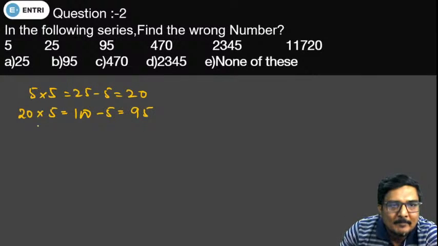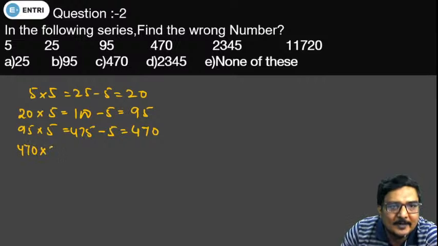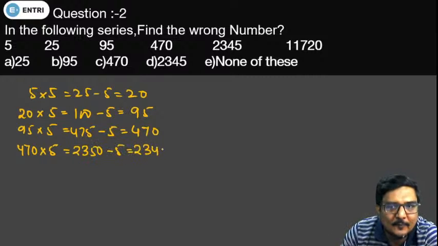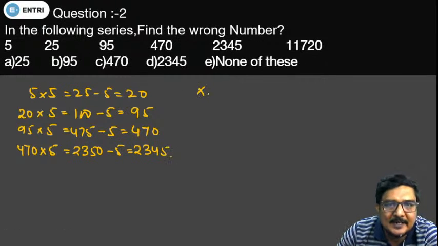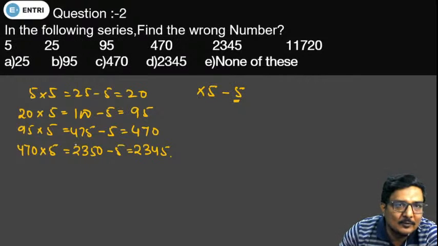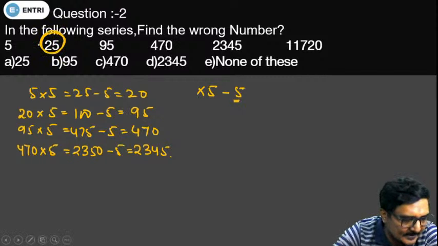Likewise 95 into 5, this will give 475 and minus 5 will give you 470. And likewise when you are going to multiply 470 into 5, this will give you 2350 minus 5, and it should come out to be 2345. Okay, so what we can say, the logic is multiplication by 5 and then after that we are going to subtract 5. So according to this particular logic, this particular number 25 is the wrong number in the series.